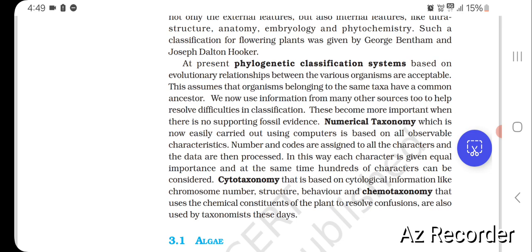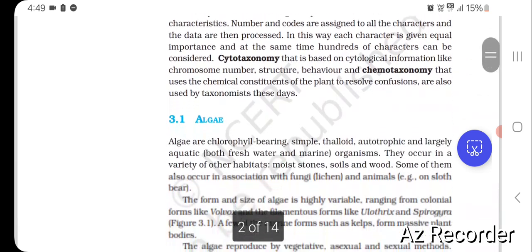In this way, each character is given equal importance and at the same time, hundreds of characters can be considered. Cytotaxonomy is based on cytological information like chromosome number, structure and behavior, and chemotaxonomy, which uses the chemical constituents of the plant to resolve confusions, is also used by taxonomists these days.